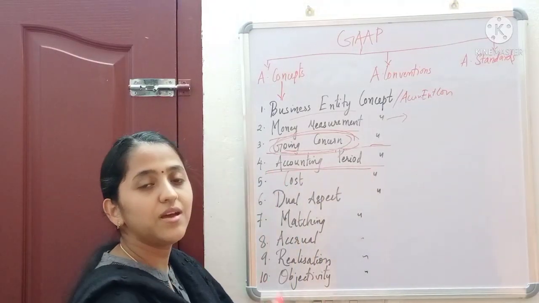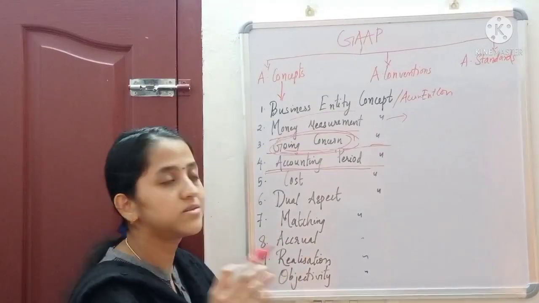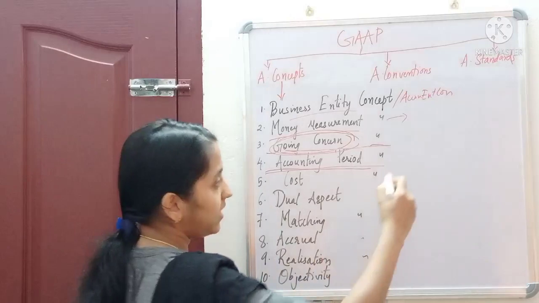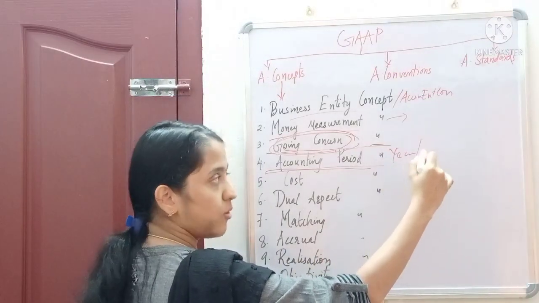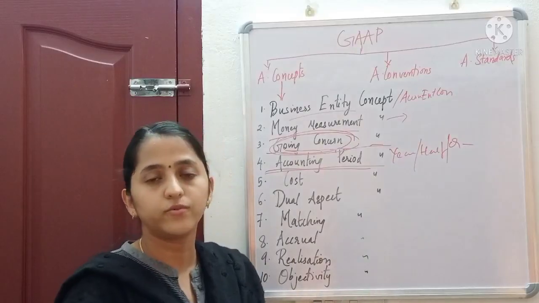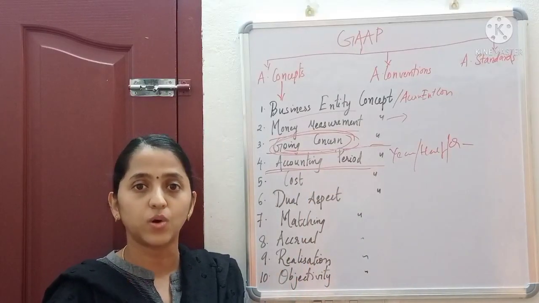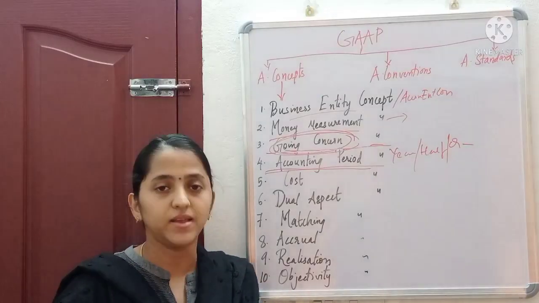There we divide the going concern entity either on a yearly basis or half-yearly basis or quarterly, and whatever be the basis, in order to find out the profit or loss for that particular period.